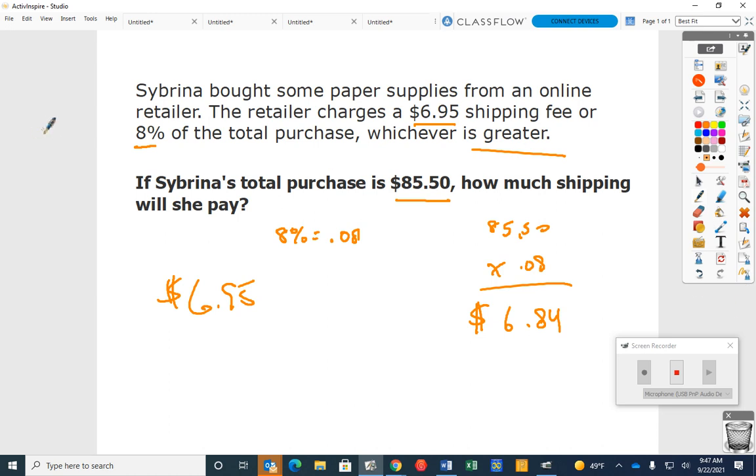Well, what if it was $6.95 or 10%? What would be greater then? 10%. I'm not telling you to find it, but then you would find 10% of whatever 85.50 is, which is what? $8.55. Would that be greater than $6.95? Yes. Okay. Make sense?